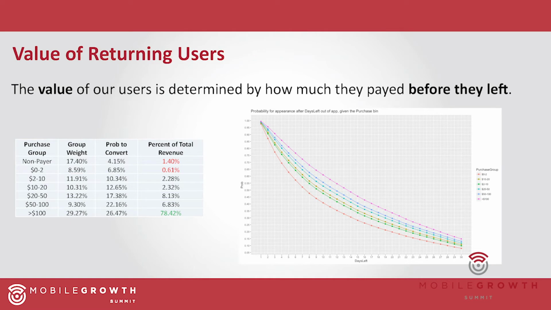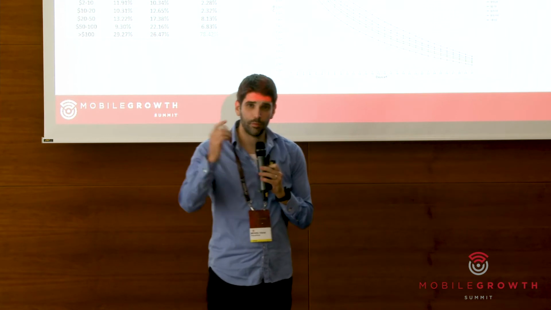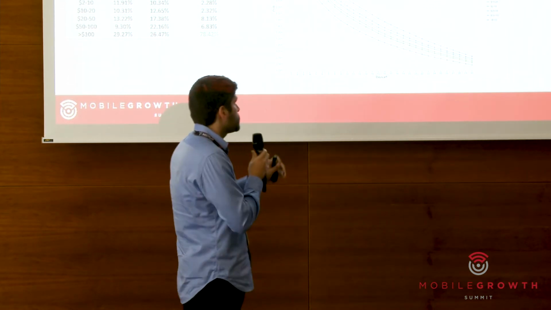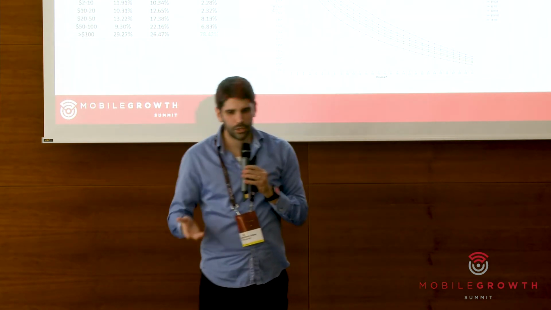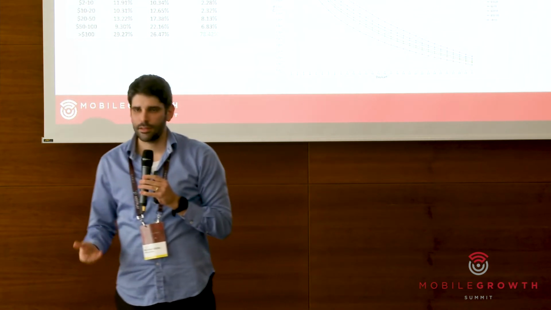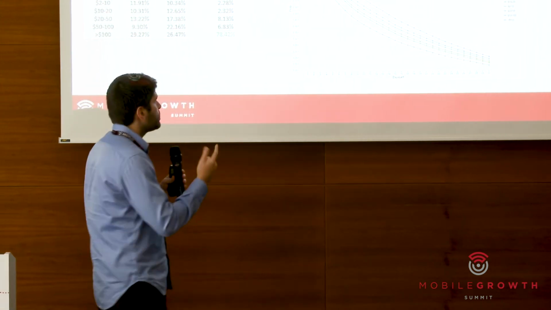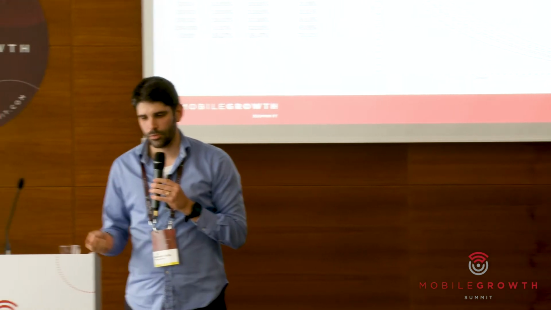Okay, now after defining churn, let's head on to defining the value of our users. The value of our users is highly determined by how much they paid before they left, okay? So on the right, we split the graph into purchasing groups, $0 to $2, $2 to $10, and so on. And this is the revenue before they got retargeted, I remind you, okay? We don't see the labels, but generally we see that the more engaged users, meaning the more money they invested in the app before they left, the higher the probability they will return organically. So we already know, right? Engagement equals higher probability to return organically.